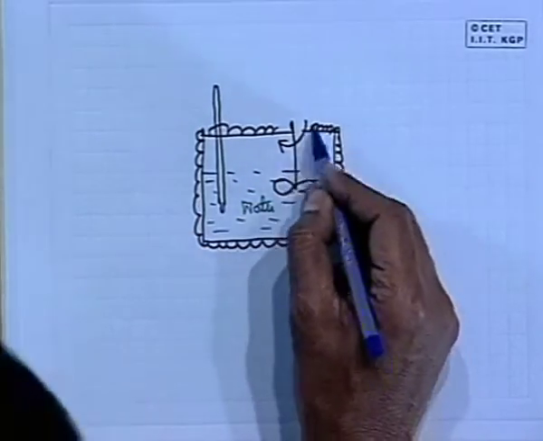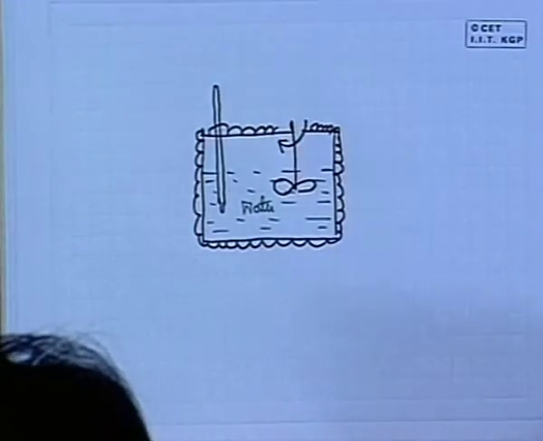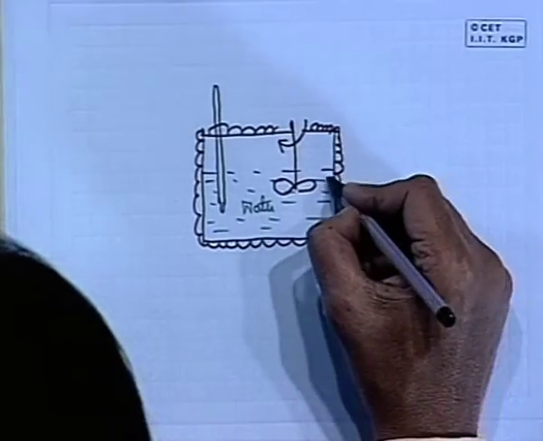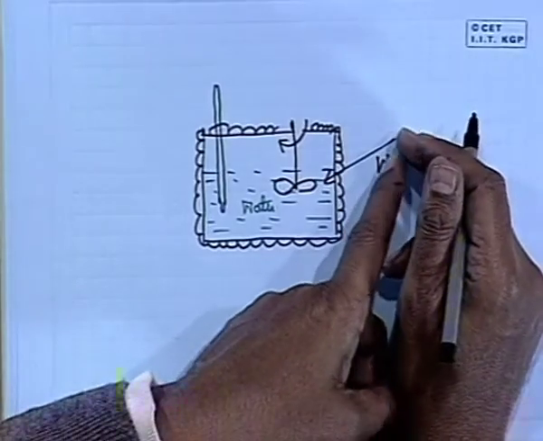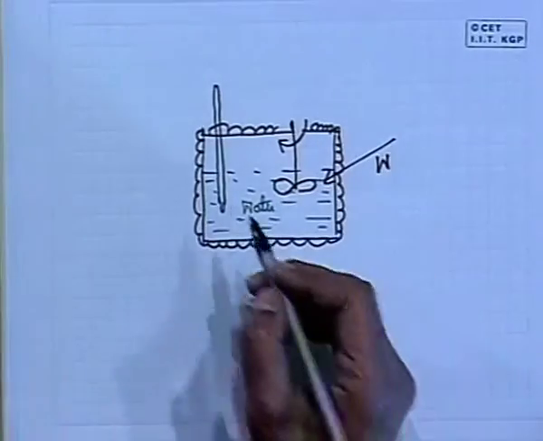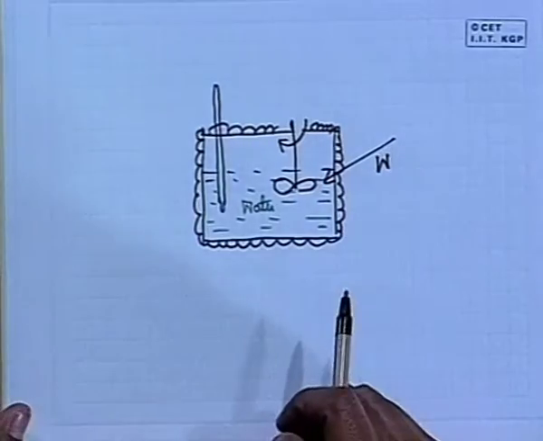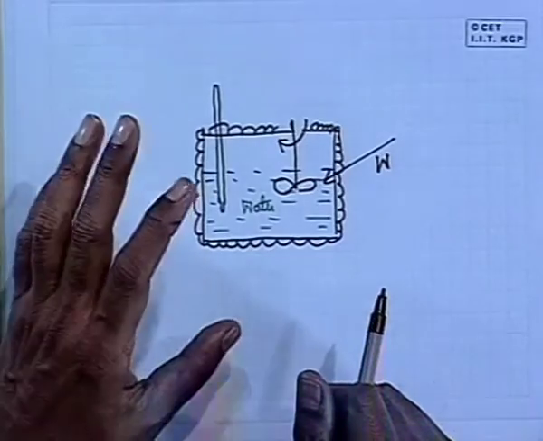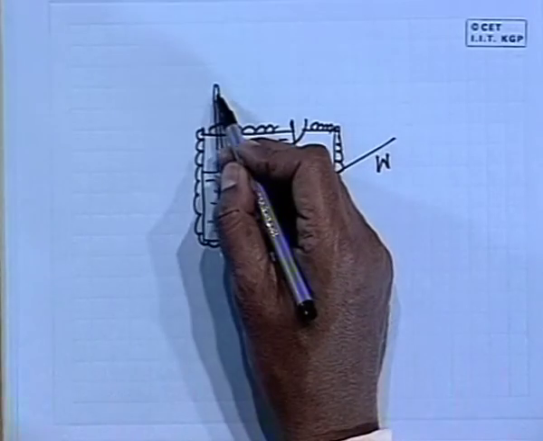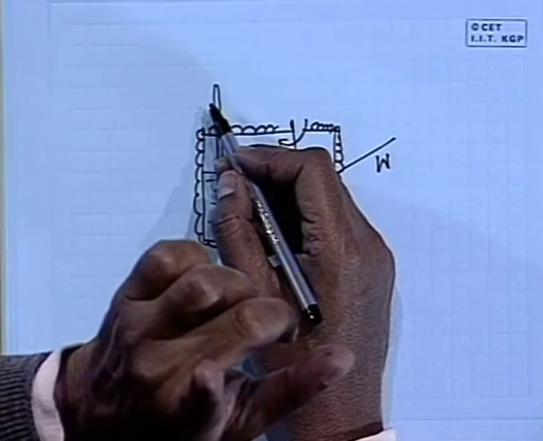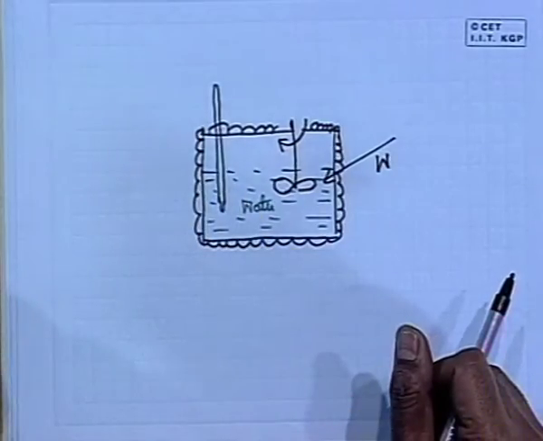he rotated the stirrer for some time and then stopped it. What happened? Tell me what happened? Some amount of work crossed the system boundary. That means it has come from the surroundings to the system, for which the temperature has risen. That means the system state has changed. So, Joule observed that because of this work transfer into the system, there is a change of state which is manifested by the rise in temperature. And he also measured the pressure and he found that the pressure remains almost the same.